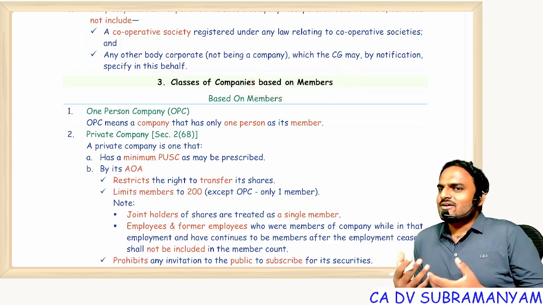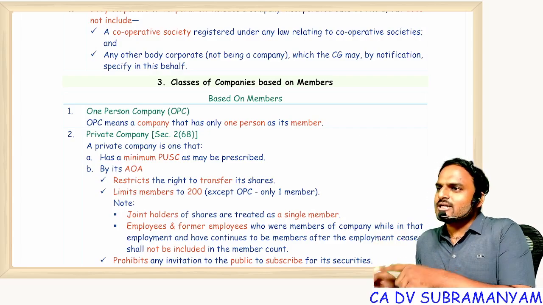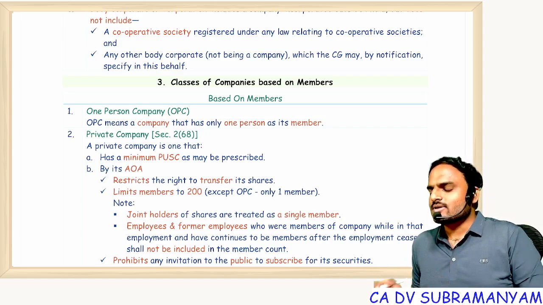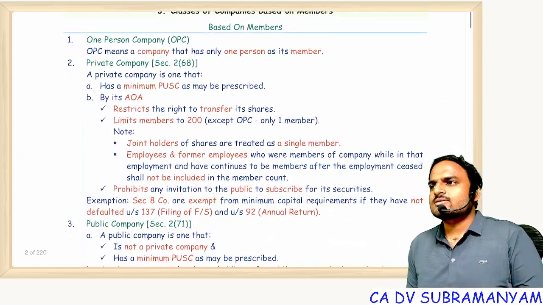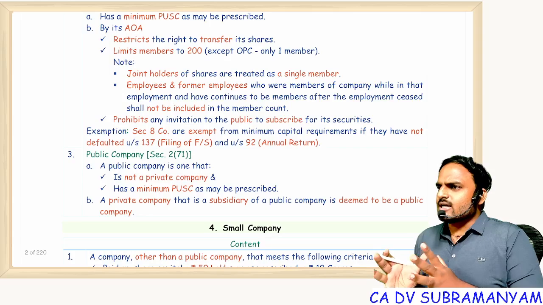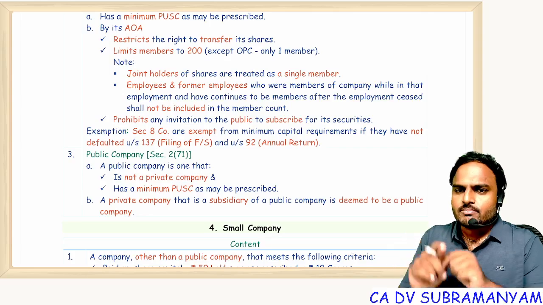Now tell me, which one is an apt interpretation? Compliance point of view, apt interpretation, or members point of view, apt interpretation? Compliance point of view. Are you all getting my points? Everyone? Okay. Now tell me, just answer my question. How can you identify a company whether it is a private company or a public company?